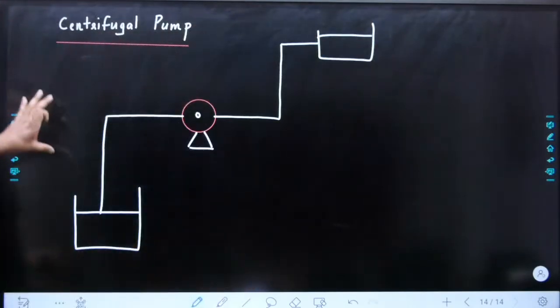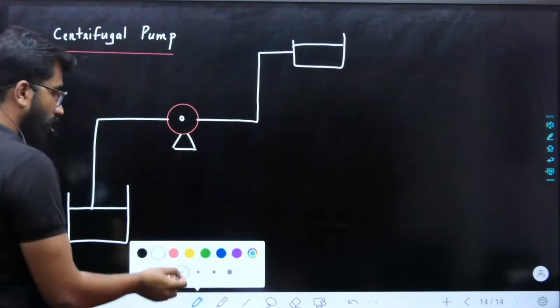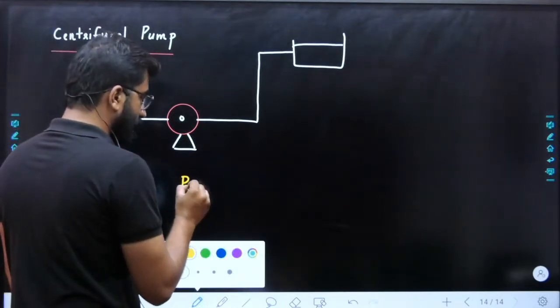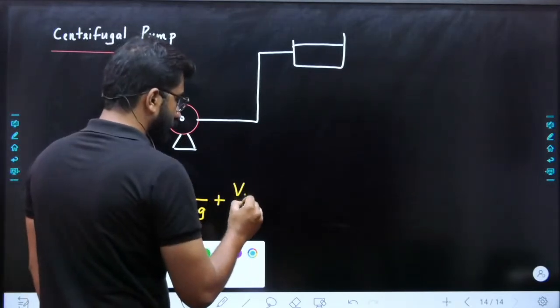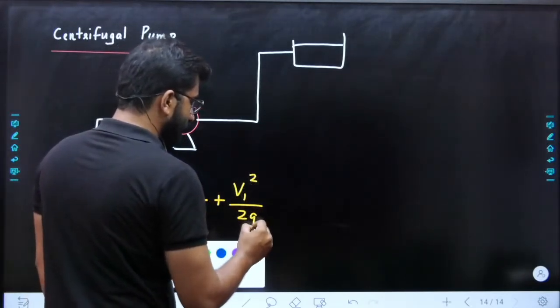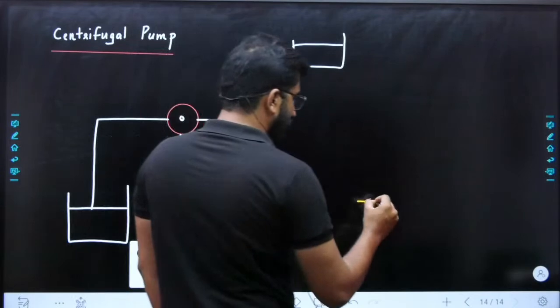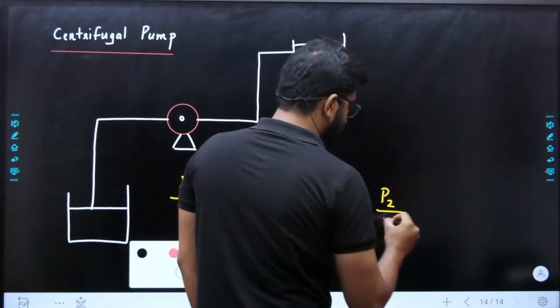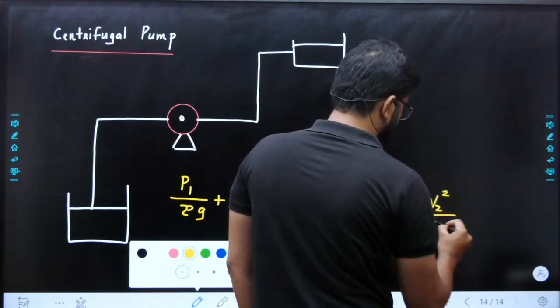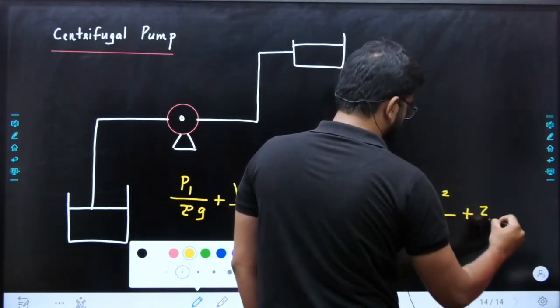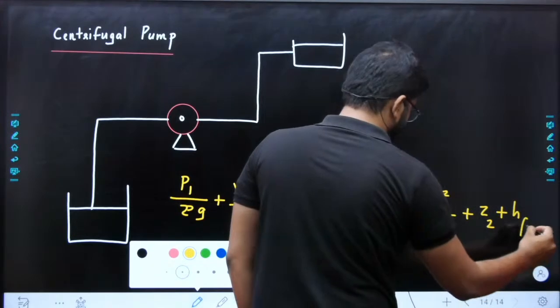So this is your basic case of centrifugal pump. Always remember how to apply Bernoulli in case of a centrifugal pump. P1 by rho g plus V1 square by 2g plus Z1 will be equal to P2 by rho g plus V2 square by 2g plus Z2 plus HF.